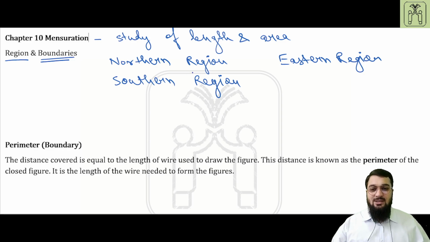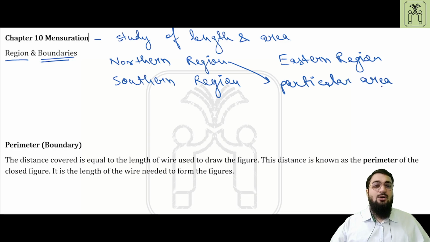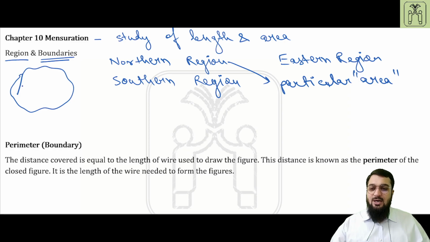Region implies that it is talking about a particular area. And therefore, when we talk about region, we talk about area, that is the total meter square or centimeter square covered by that area. You can represent a region by drawing anything and shading it, and this will be known as the region.